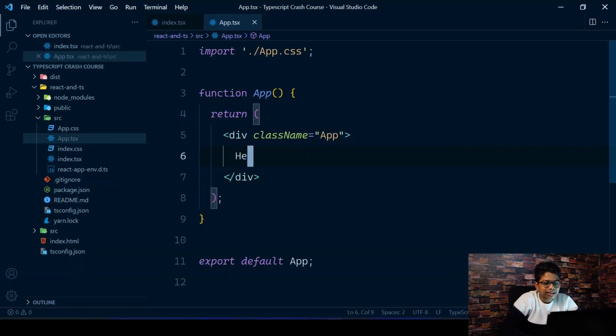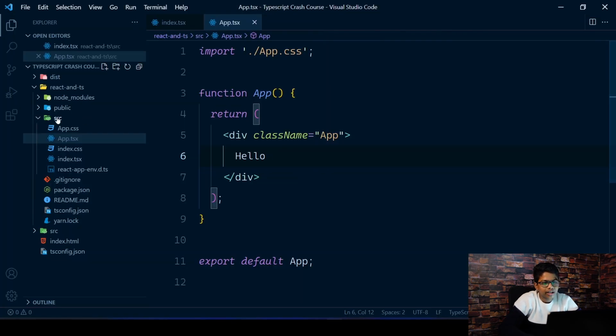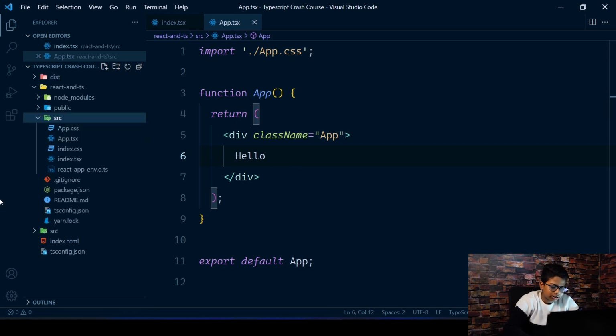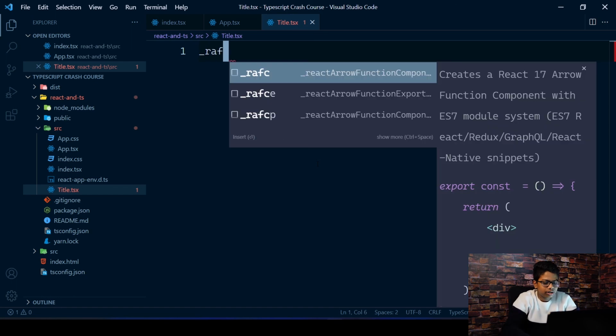If you go back, nothing is there. Type in hello, return here, and you can see that we get hello there. So let's just create a simple component, title.tsx is what I'm going to call it. This is just like a normal React component which just displays some title, and we can change the color.